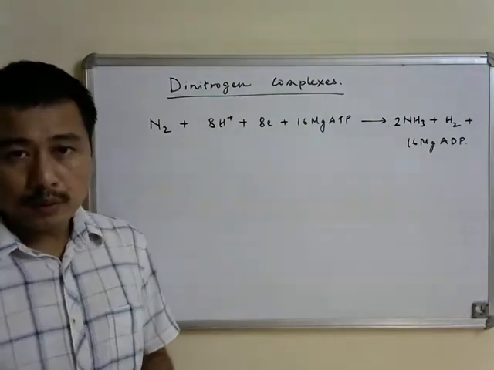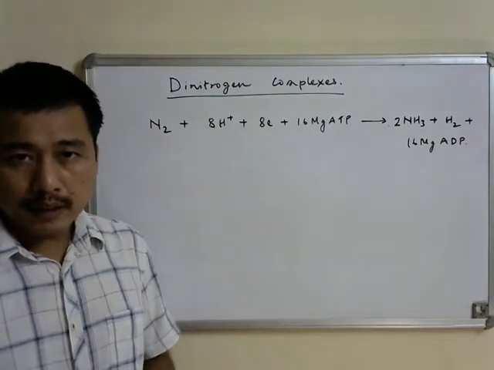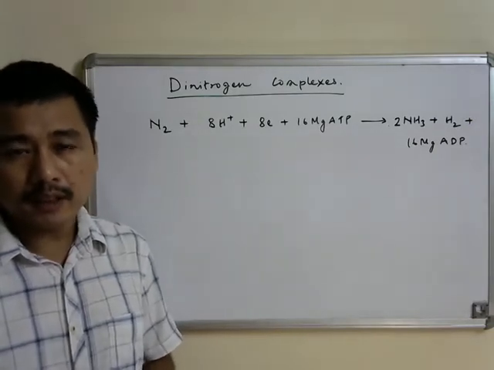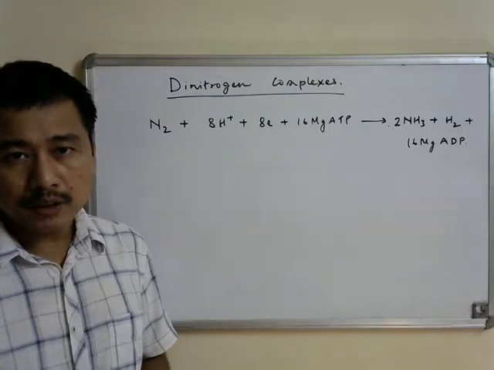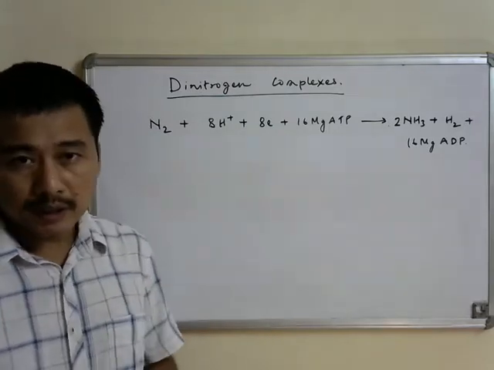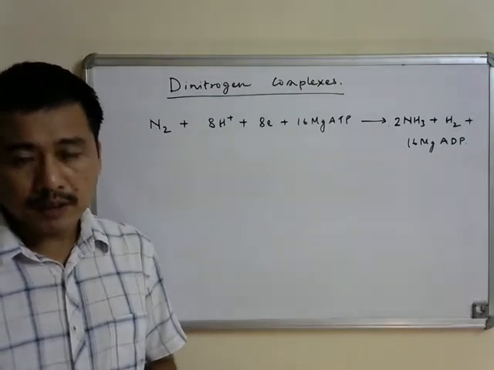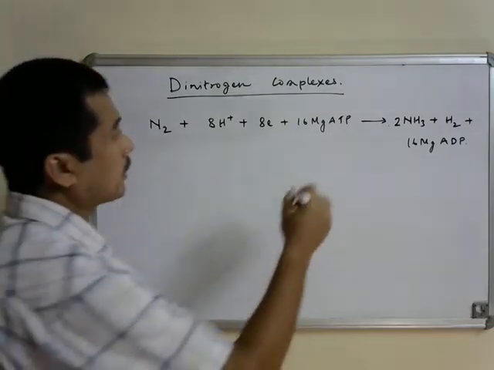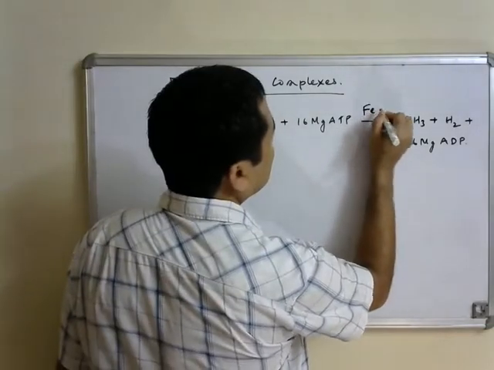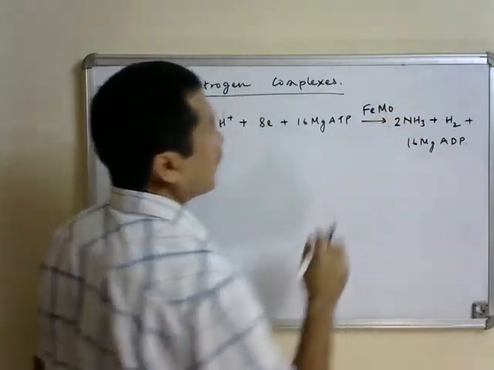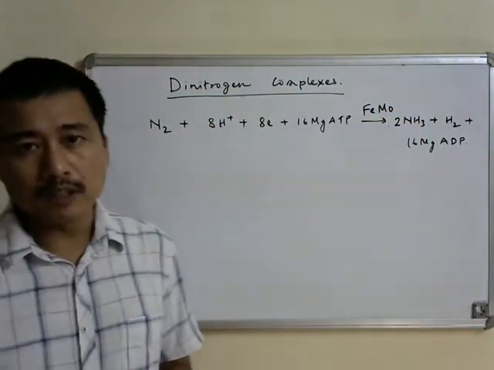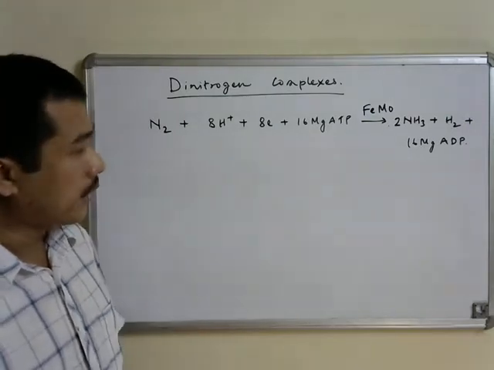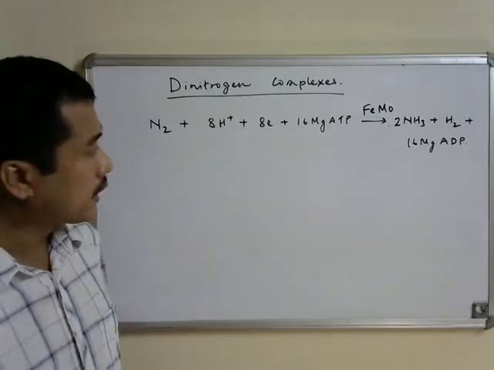The active site of this enzyme has already been characterized, crystallized and its structure determined, and what has been learned is that the active site contains an iron-molybdenum-sulfur cluster, and that is what acts as the catalyst.